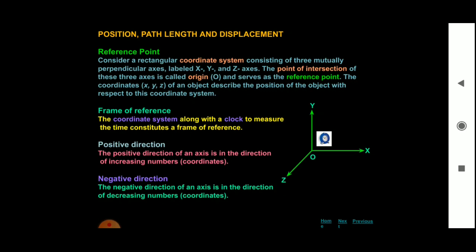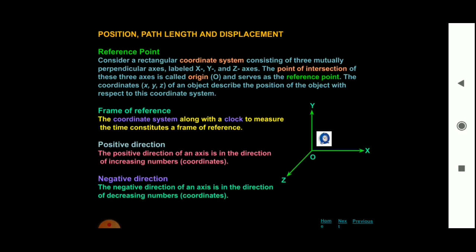Frame of reference: the coordinate system along with the clock to measure the time constitutes a frame of reference. So with respect to time, we are measuring the coordinate system, then it is called a frame of reference. The coordinate system along with the clock to measure the time constitutes a frame of reference.